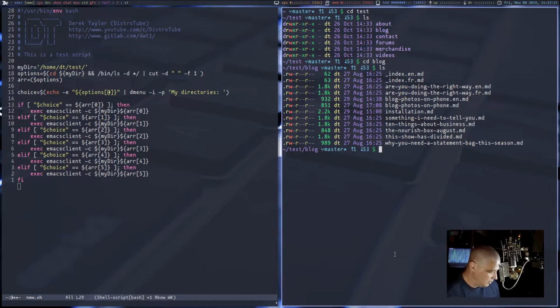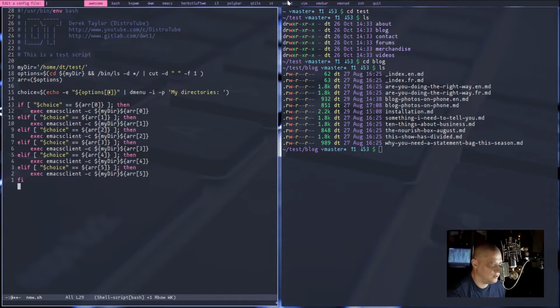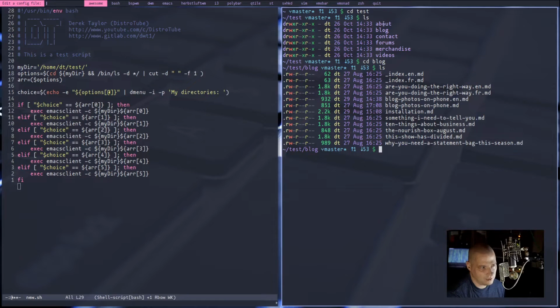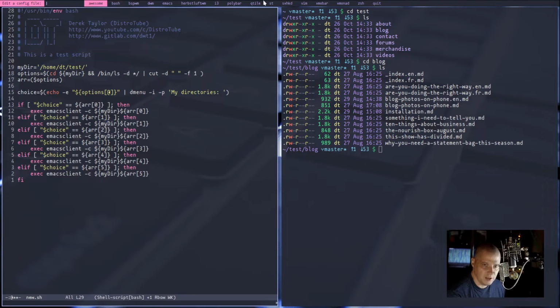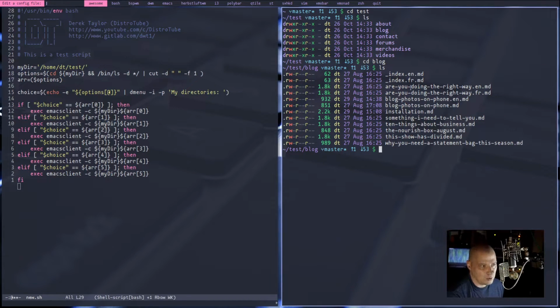I want a dmenu script that when I launch it, instead of showing me these config files, it will show me these 6 directories in my test directory. And then when I choose the directory from dmenu, dmenu will show me the markdown documents in that directory. And then when I choose the markdown document I want to work with, dmenu launches Emacs at that document. So I thought that would be a rather easy script, and I spent almost an hour on camera the other day. I only got about halfway through the script and I stopped. So we needed to come back and finish this script.